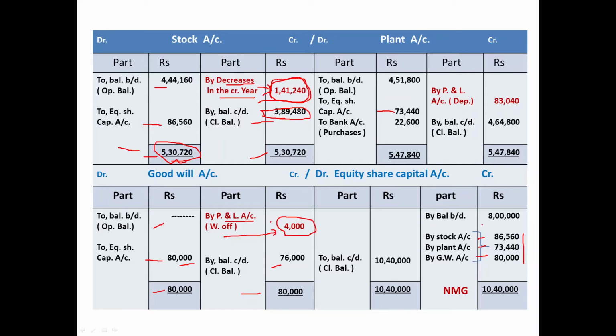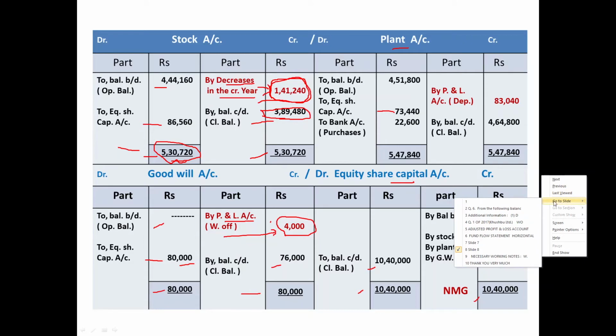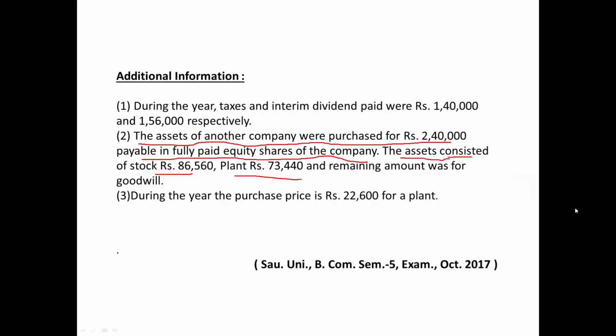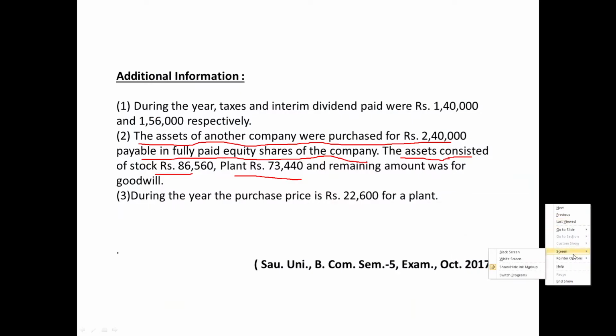Equity share capital account. Opening balance 8 lakh, closing balance 10 lakh 40,000. This is the posting impact of 2 lakh 40,000. 10 lakh 40,000, 10 lakh 40,000 total. Nothing is there in the form of balancing figure. Accounting is over. Ledger account is over. Come on the plant account. Before we close it, let us verify the additional information because one more point has been given related with plant, and that is point number 3.